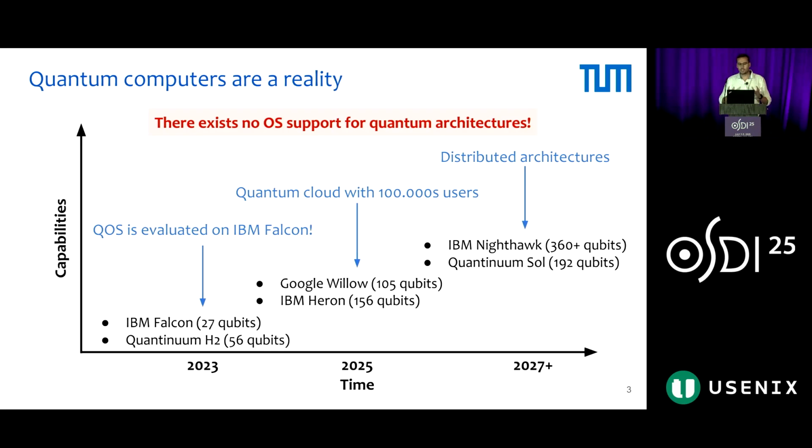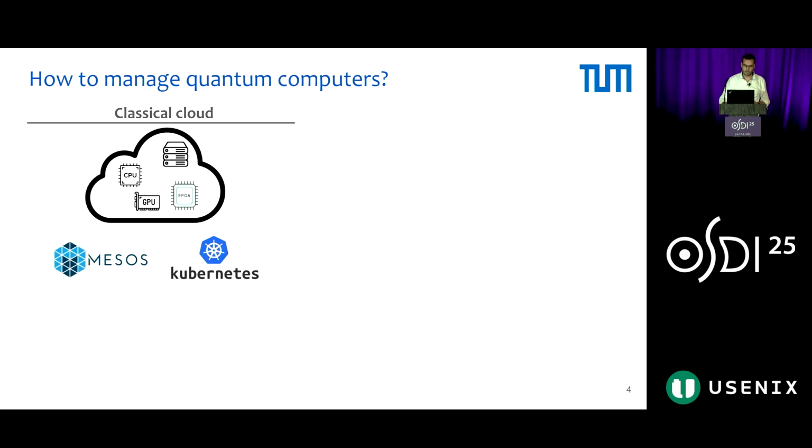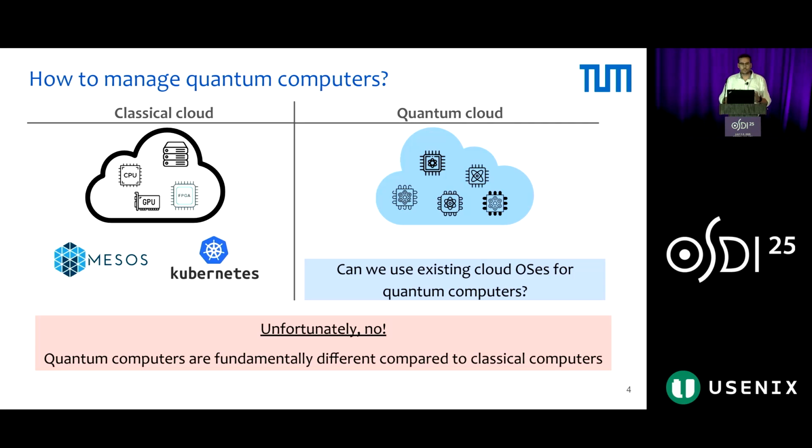However, these quantum architectures are managed in an ad hoc manner, since there exists no operating system support to manage them. So the question is how to manage quantum computers. In the classical cloud, we know that we have Mesos, Kubernetes, and other systems. In the quantum cloud, can we use or adapt these existing cloud operating systems for quantum computers? Unfortunately, the answer is no, because quantum computers are fundamentally different compared to classical computers.